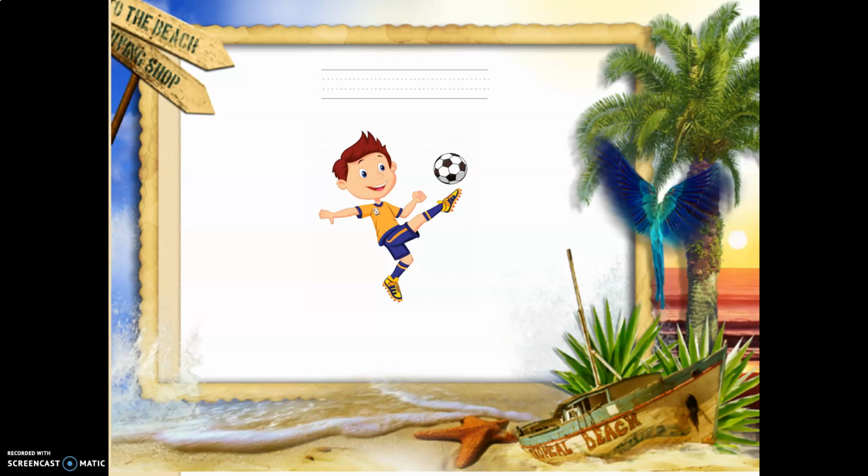Now let's see the second word in my lesson today. What's he doing? He is playing what? He is playing football. Let's spell the word football together. Football. He is playing football. Okay, girls? So we have the word karate and the word football. He is doing karate and he is playing football.